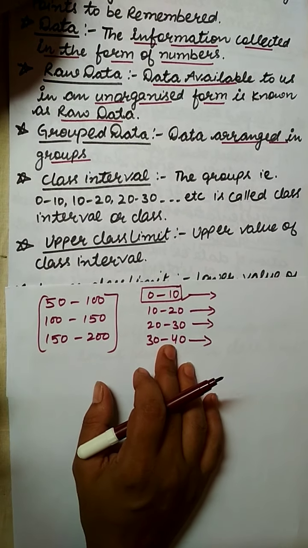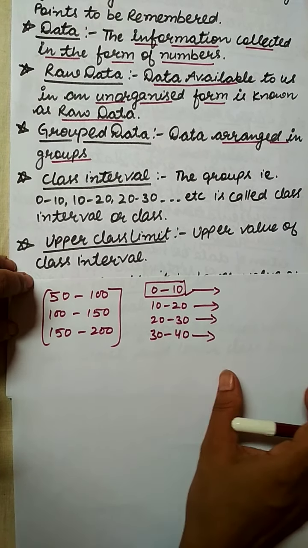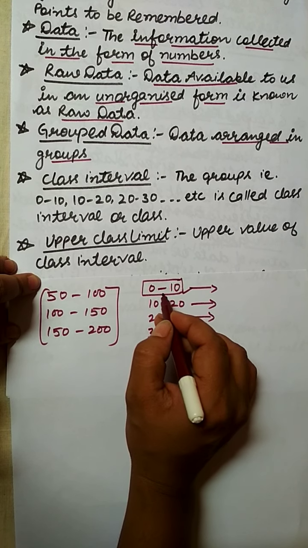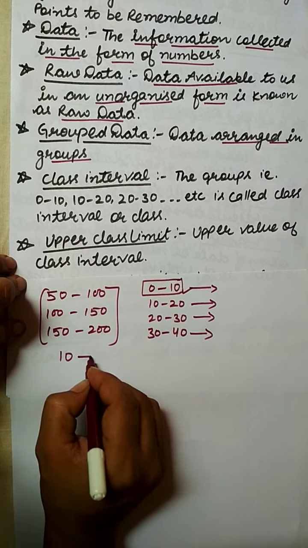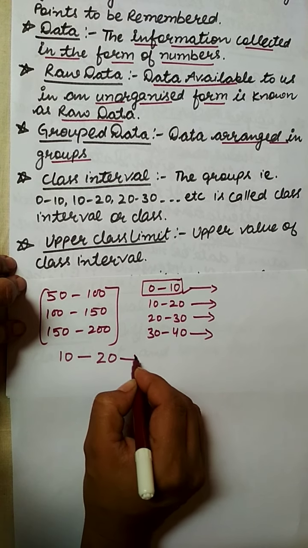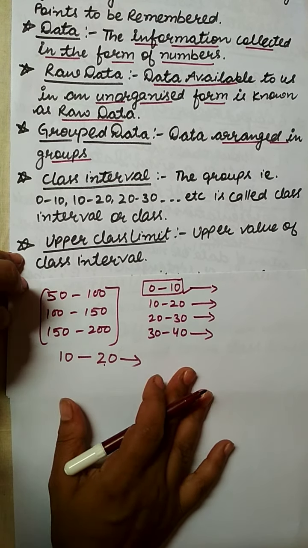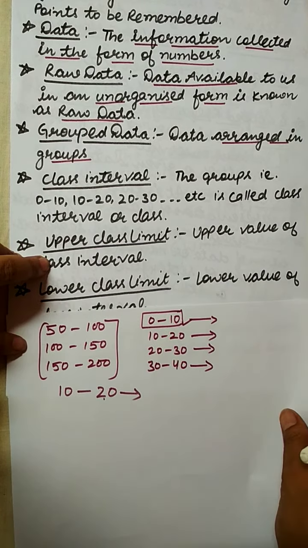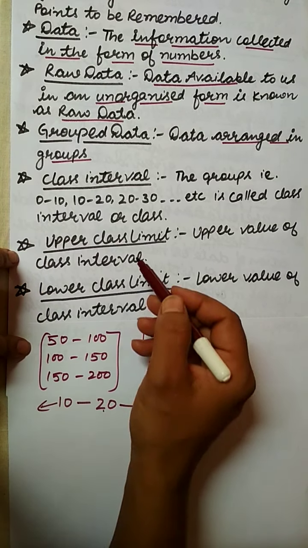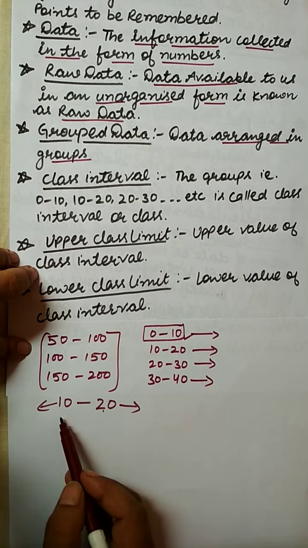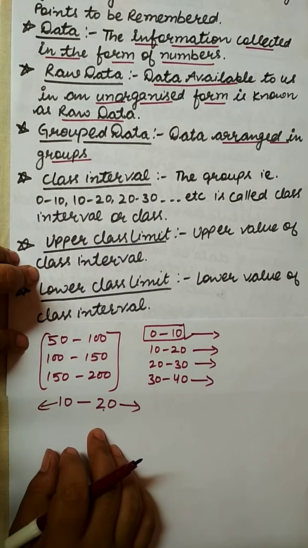Next one is upper class limit. Now I have written the examples here, the class intervals. If I am taking the example of 10 to 20, then this 20 is the upper value, and this 10 is the lower value of the class interval. So 20 is known as the upper class limit and 10 is known as the lower class limit.